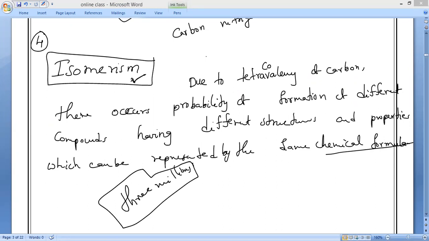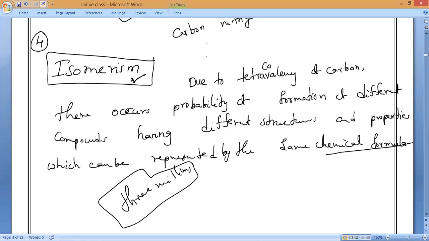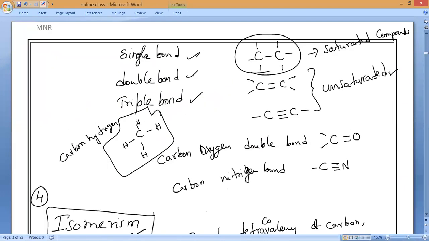The second one is catenation. Then the tendency to form multiple bonds. And the last one is isomerism. Isomerism means same chemical formula, but different structure and different properties. That is what we call isomerism. We will study what isomerism is later. So this is the introduction of carbon and the versatile nature of carbon.